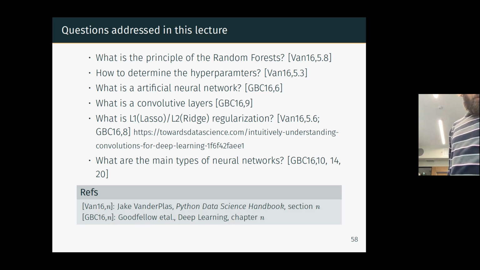Okay, and I think I will stop here. So to summarize what we have done, we talked about random forest last week, and you see here, because of your questions, this is a reference of the chapter. Chapter 16 is a reference of the book that I have, which is Jacques van der Plaat's book about scikit-learn, and 5.8 is the section where this question is addressed. So you will have more demonstration, more examples, a bit more details if you go and have a look there.